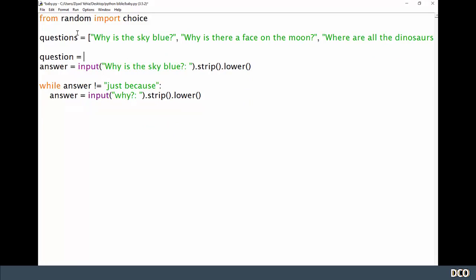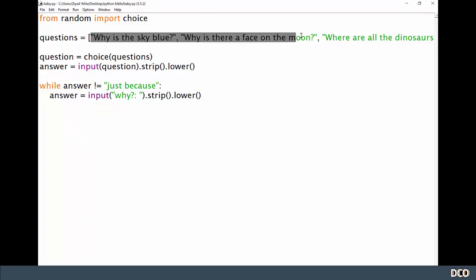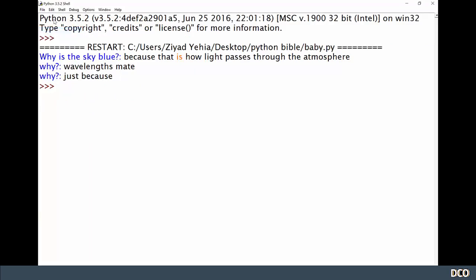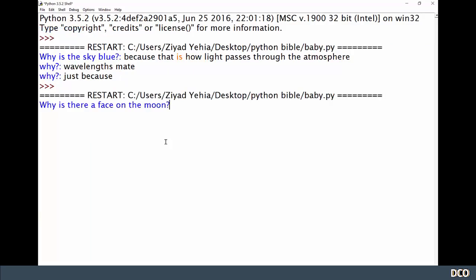Okay, so now I'm going to write the question. Question is going to be a choice from the questions, and then I'm just going to put inside there that question. So we're going to take a random choice from this list, and then we're going to ask the user that question and repeatedly ask why over and over. So let's see how that works. Why is there a face on the moon?